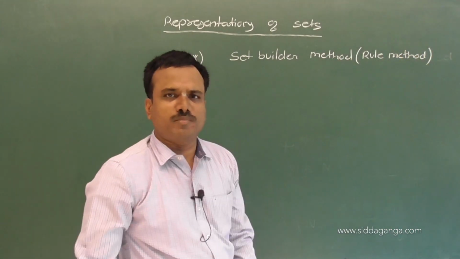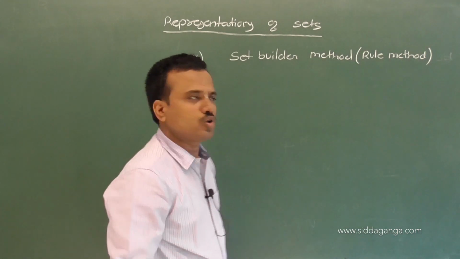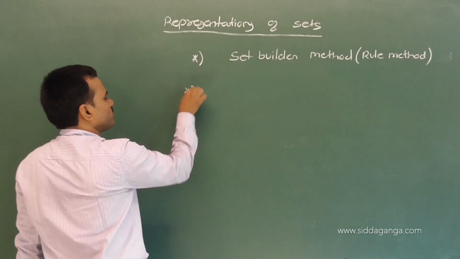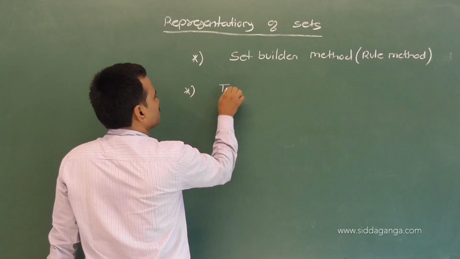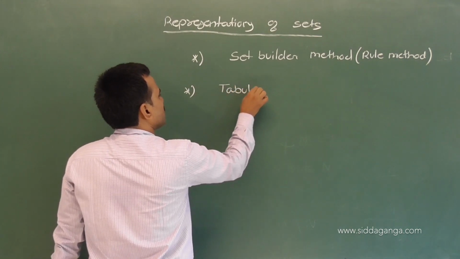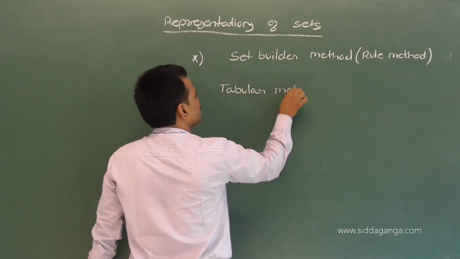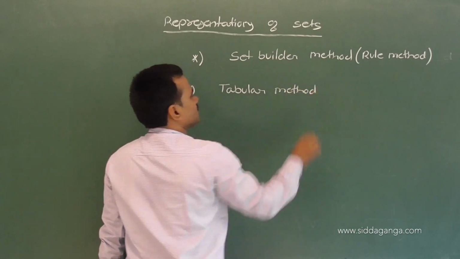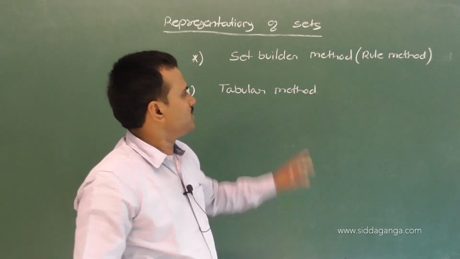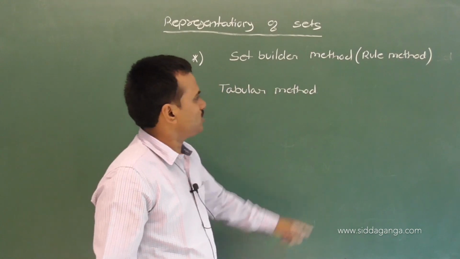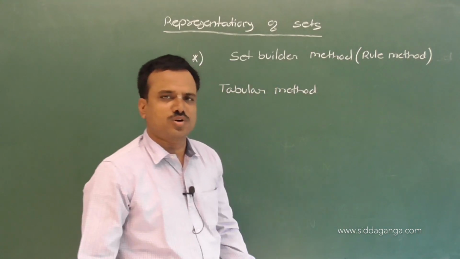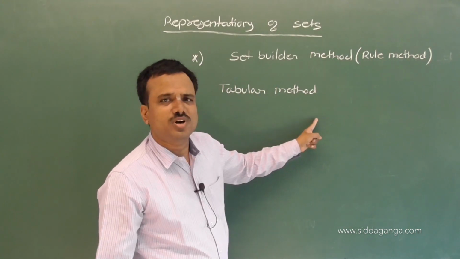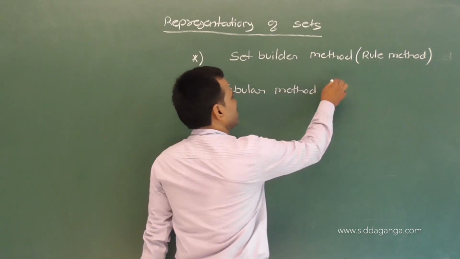The other type of representation is the tabular method, also called the roster method.